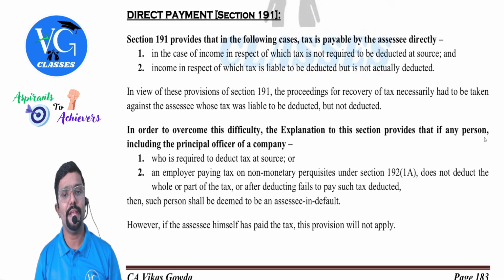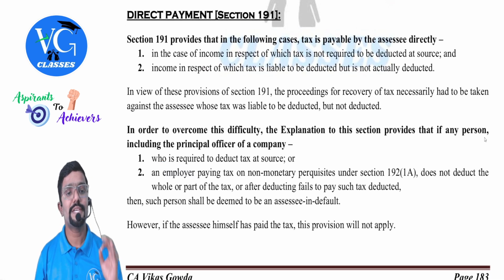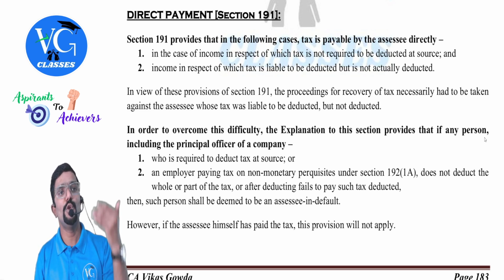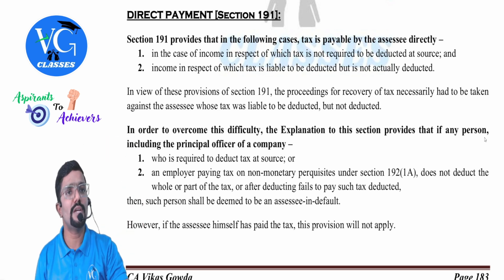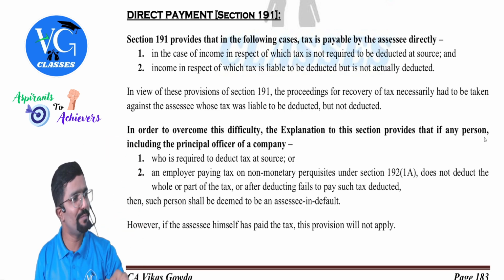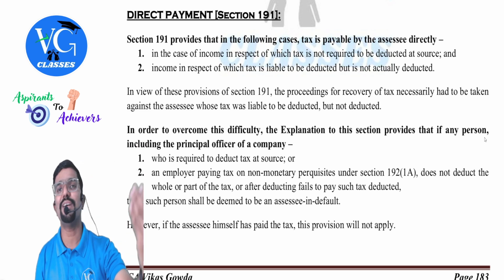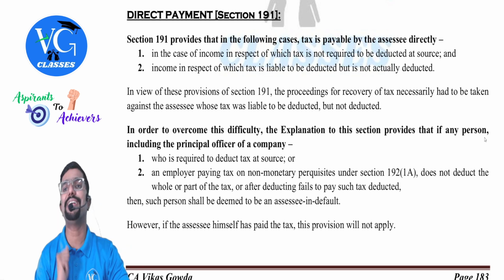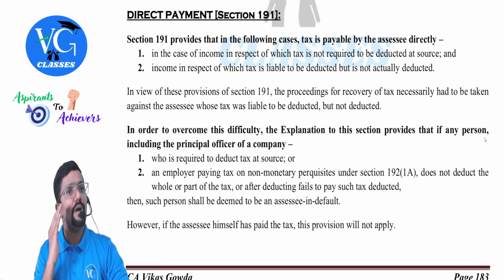Direct payment, section 191. Section 191 provides that in the following cases, tax is payable by the assessee directly. When is it? In the case of income in respect of which tax is not required to be deducted at source, and income in respect of which tax is liable to be deducted but not deducted. Guys, simple. Now you have earned 5 lakh income on which TDS was not applicable. But is it your duty to disclose and pay tax on it? Yes. Just because TDS was not deducted on your income doesn't mean that you can escape from tax. It is your duty to disclose and pay tax on it. Second case. On your income, I was supposed to deduct TDS, but I have missed out.